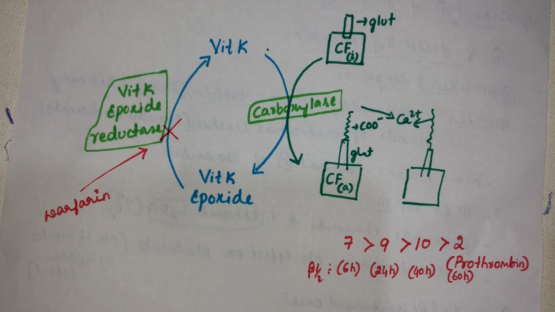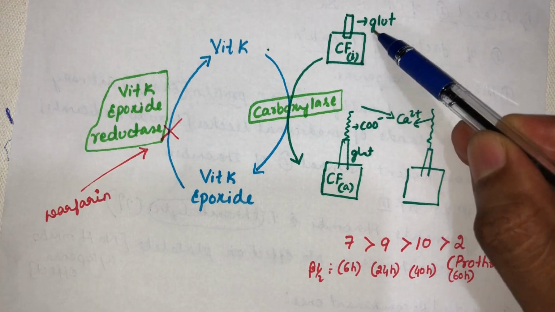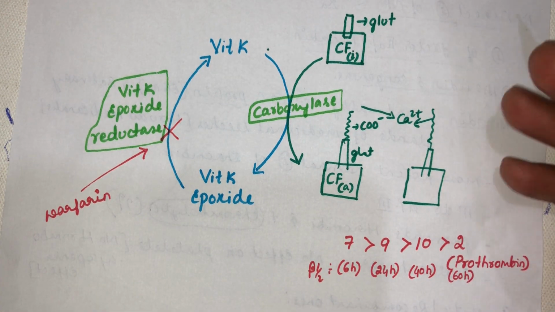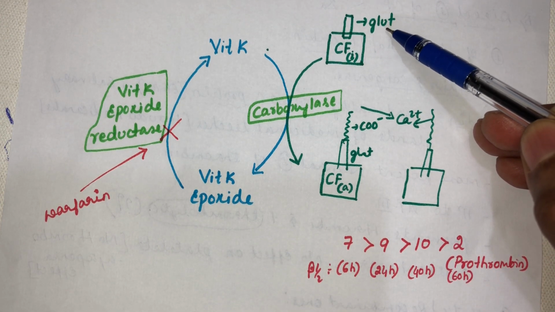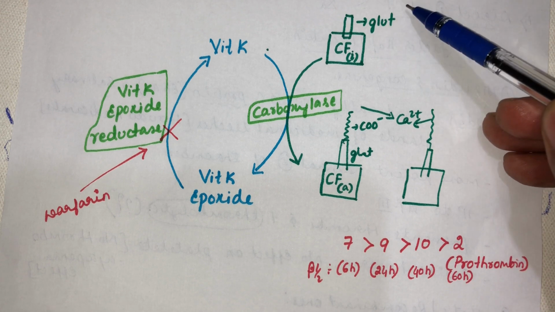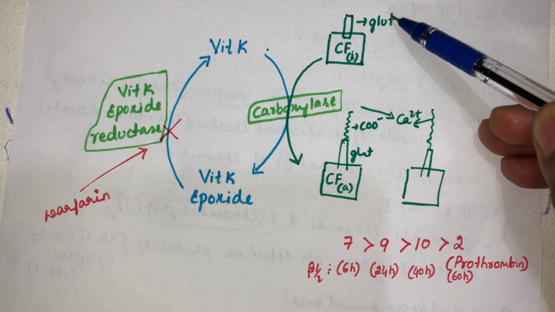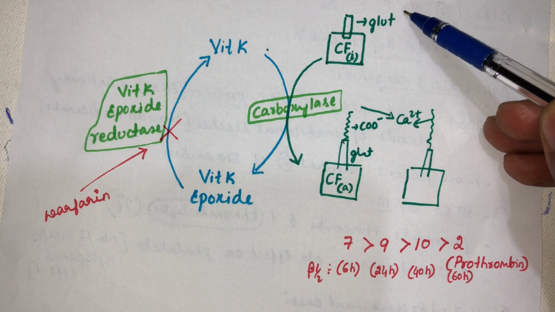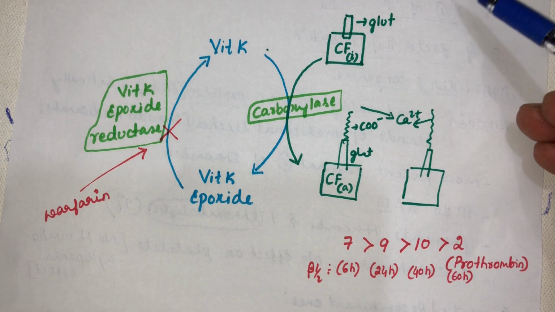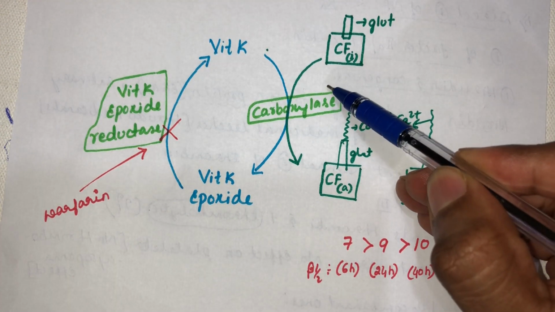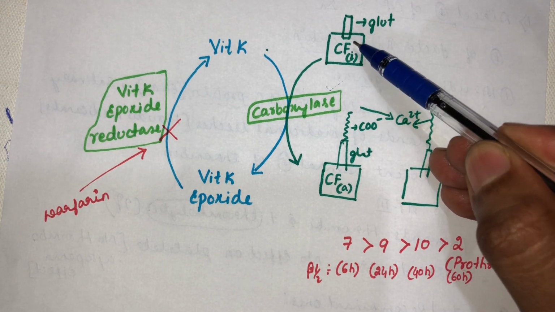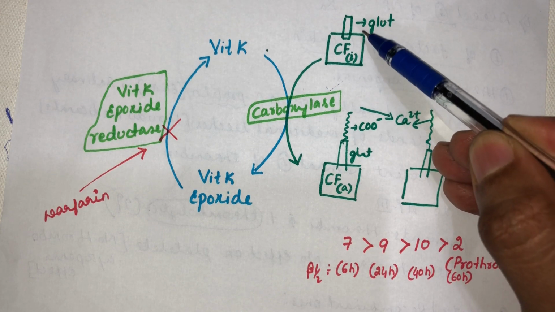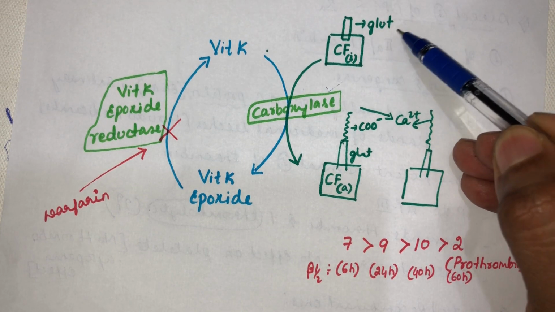The clotting factor has a glutamate residue on its membrane, and this glutamate residue has to be carboxylated. A carboxyl group has to be added to the glutamate to convert it into an active form. For that, an enzyme is required, carboxylase, which carboxylates the inactivated clotting factor, adding a carboxyl group to the glutamate arm.